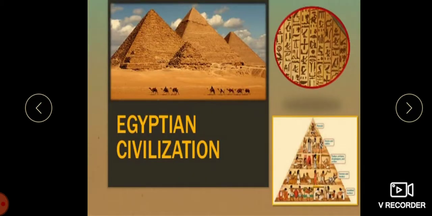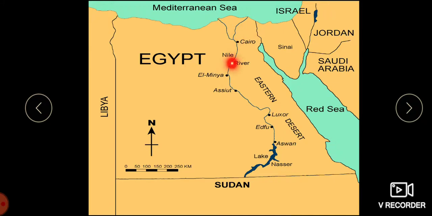Now let us move on to the Egyptian civilization. Ancient Egypt was a civilization of ancient North Africa, concentrated along the lower reaches of the river Nile. This is the Nile River, where you can see. It was situated in the place that is now the country Egypt.